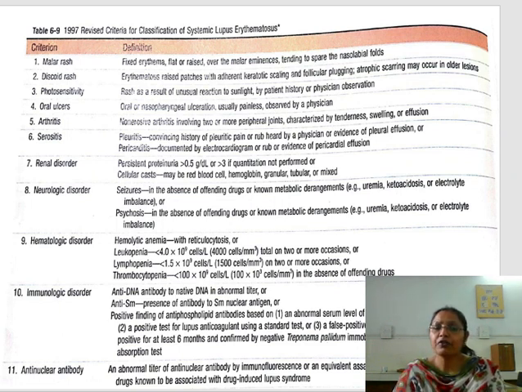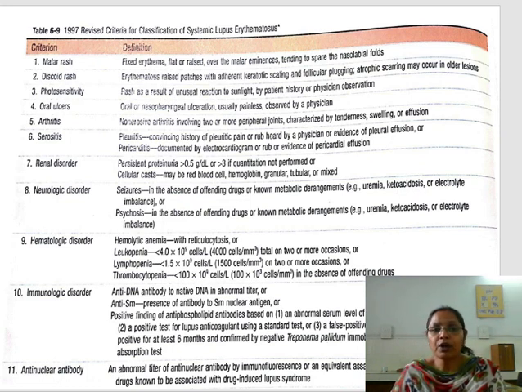So the criteria for the classification of SLE, systemic lupus erythematosus, the WHO gives different criteria, 1 to 11. In a patient, there may be all 11 criteria fulfilled, or there may be only some signs and symptoms. First of all, if we see the patient, there is malar rash, there is discoid rash, there is photosensitivity or intolerance to sunlight.